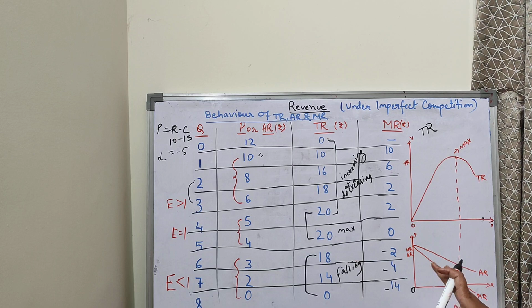Clear, children? So you can see this diagram properly. Total revenue, average revenue. If nothing is clear or if you are still confused, you can ask me. Please note it down.